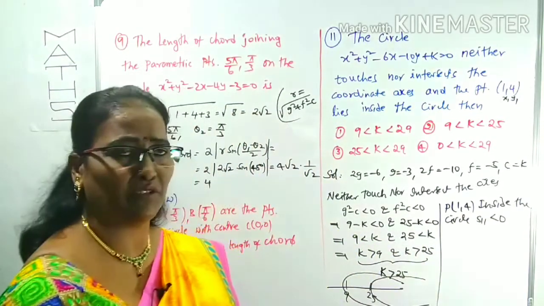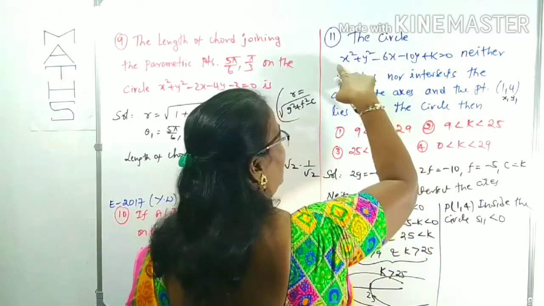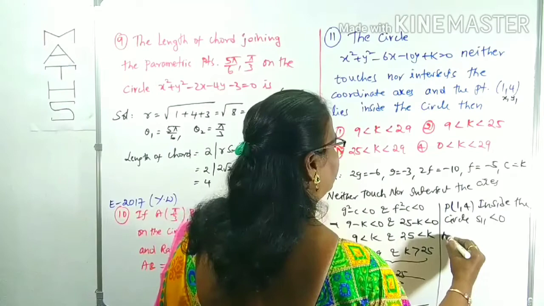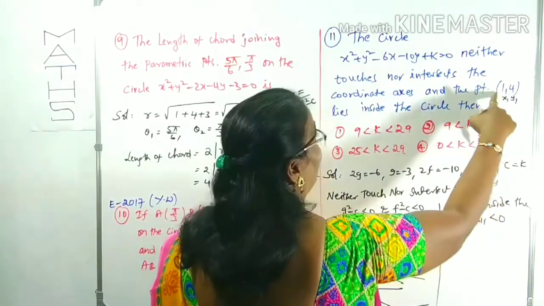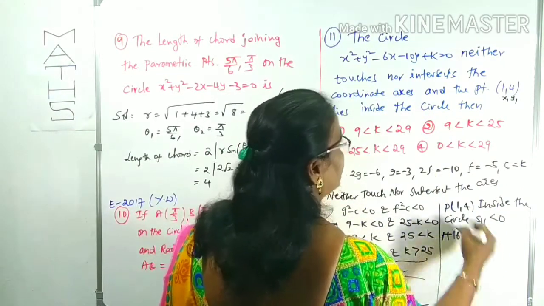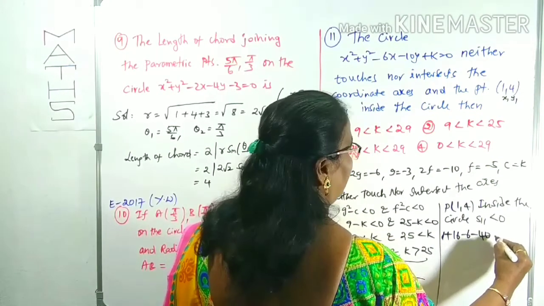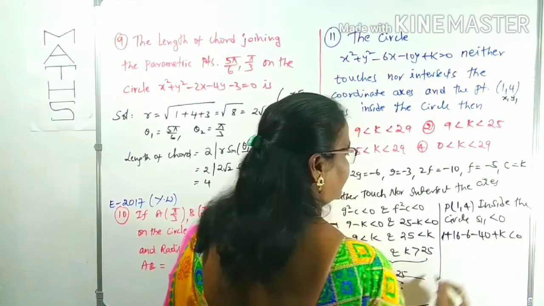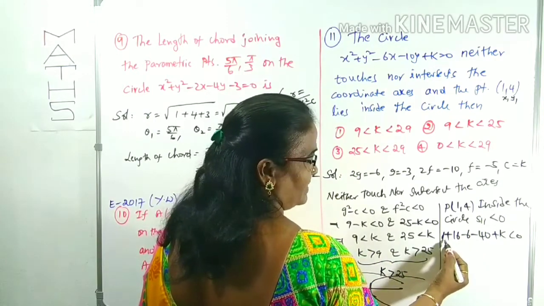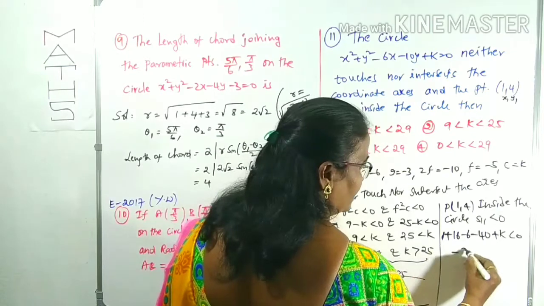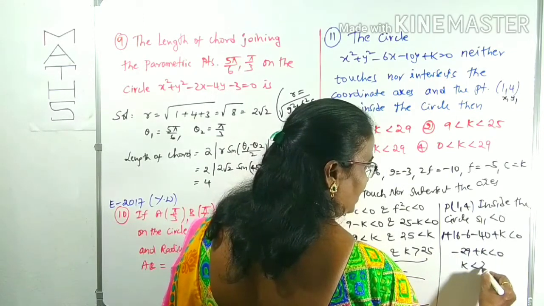I said S11 means we substitute the point directly in the circle equation. 1 square is 1, plus 4 whole square is 16, then 1 into minus 6 is minus 6, minus 10 into 4 is minus 40, plus k less than 0. 16 minus 6 is 10, 10 plus 1 is 11, 11 minus 40 is minus 29, plus k is less than 0. So k is less than 29.